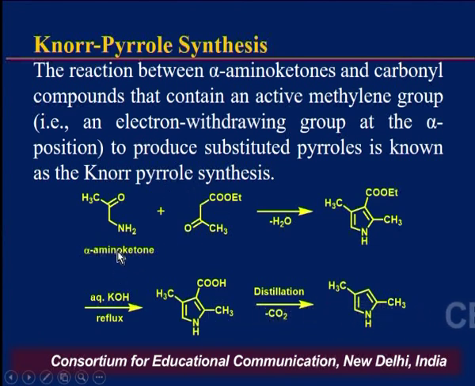So we have alpha aminoketones and we also have ethyl acetoacetate. So when we do condensation reaction between these two molecules, then there will be elimination of water and we will get pyrrole derivative as the product.